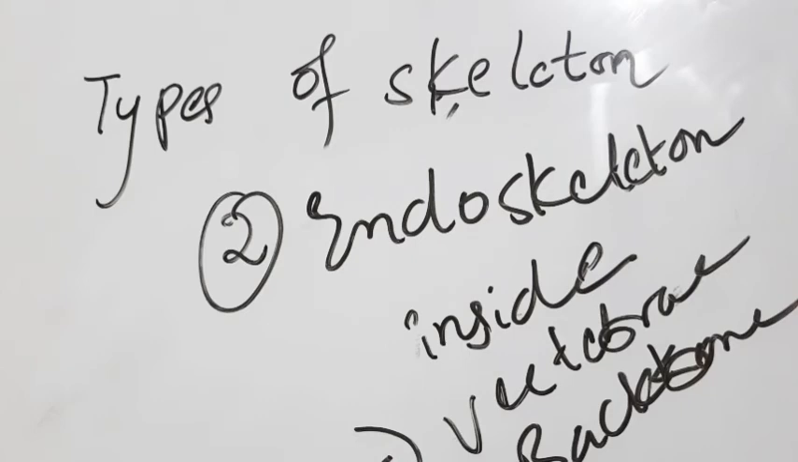Exoskeleton means it covers outside, it will be outside of the body. The bone, that layer will be outside of the body, which will protect our heart, lung, kidney, everything. Endoskeleton means inside itself the bone structure, that is the endoskeleton, which are like vertebrae, backbone, so many like scapular bones, all these bones are called endoskeleton.